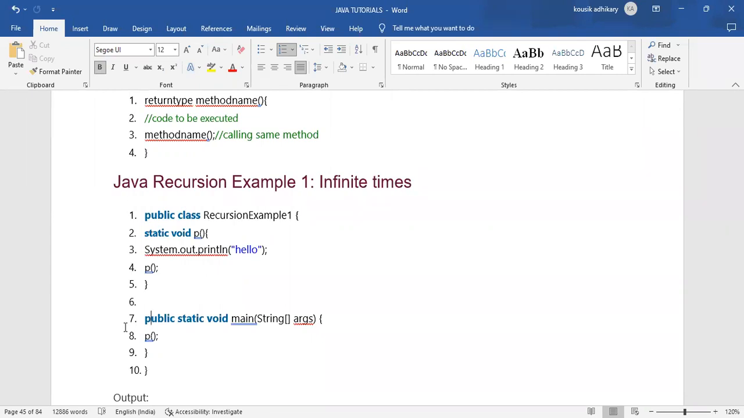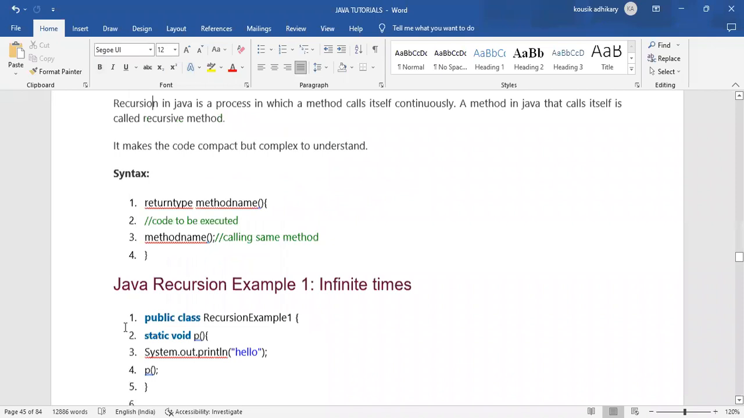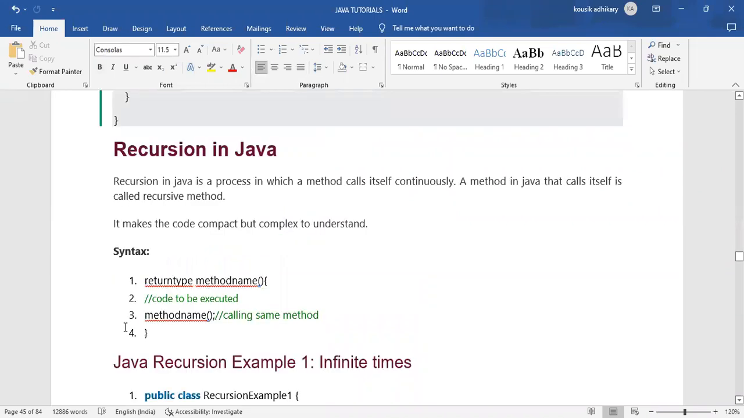Look, we have done the normal method. Today we are doing the recursive method. And what is a recursive method? Try to understand that definition. A recursive method is a method in Java that calls itself. That means in Java, the method calls itself. It is calling itself, and it is called a recursive method.